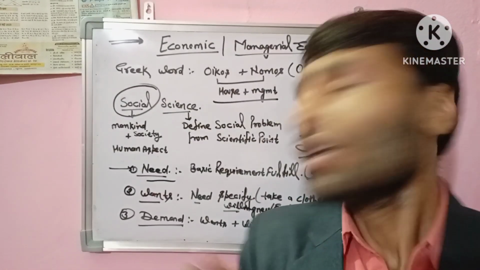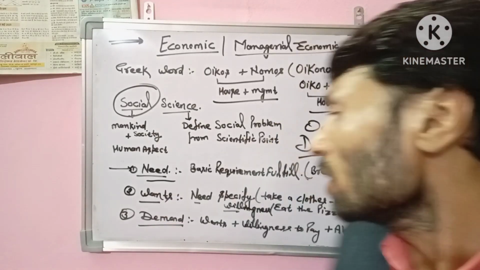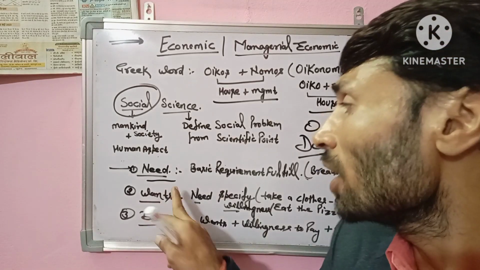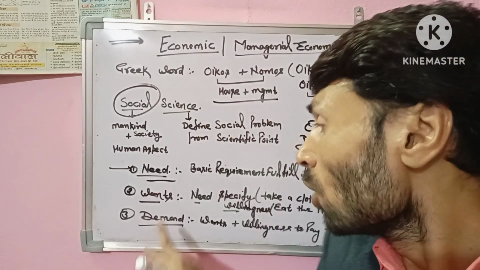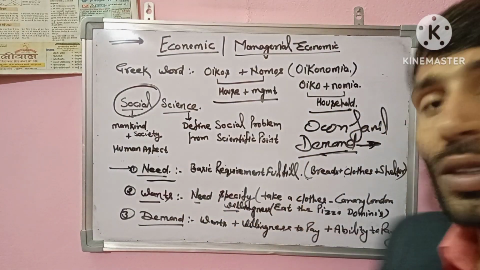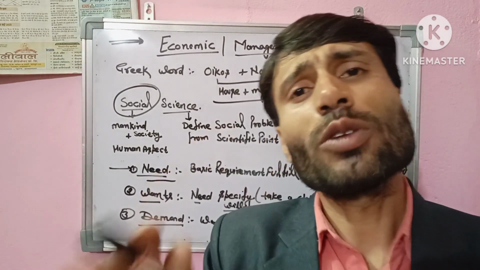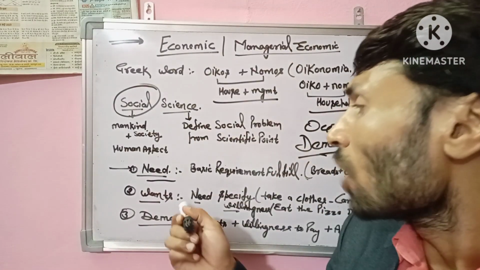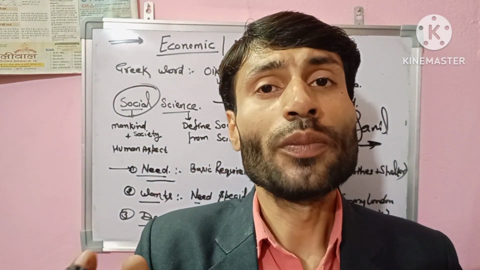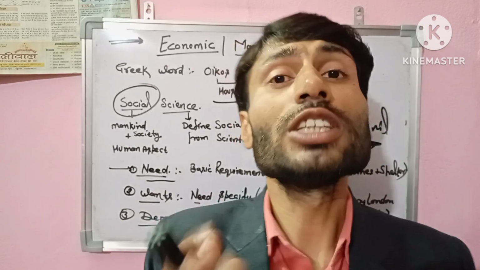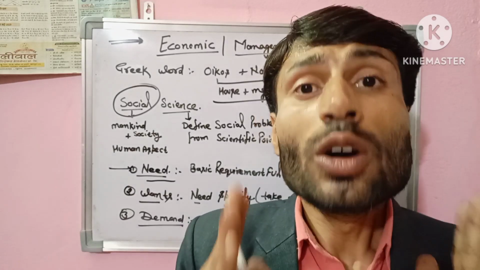When needs are specified, then they are called wants. For example, a cloth is a need, but wanting a particular cloth, such as Canary London or Red Chief, or pantaloons, is a want.